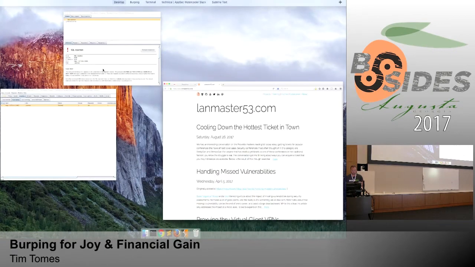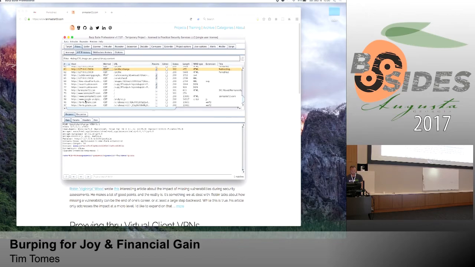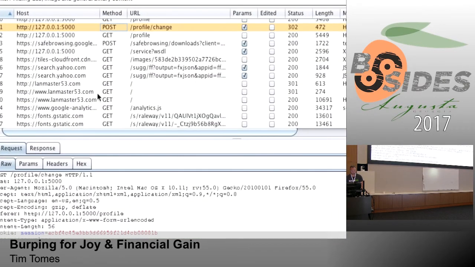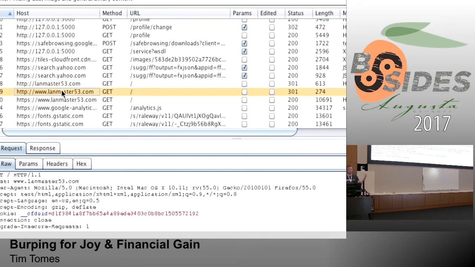Okay. So going here into Burp, let's look at our history. And what we should see is exactly what we do see, which is landmaster53.com says, hey, I only do it under www. So it remakes the connection, redirects over to www, and then what does the server do? It says, wait a second, I don't want you over HTTP, I want you over HTTPS. Okay, and it redirects over to HTTPS. So that's that opportunity to get in the middle.